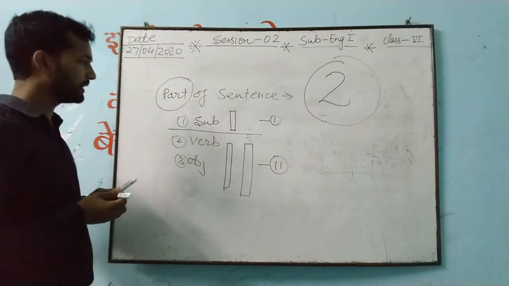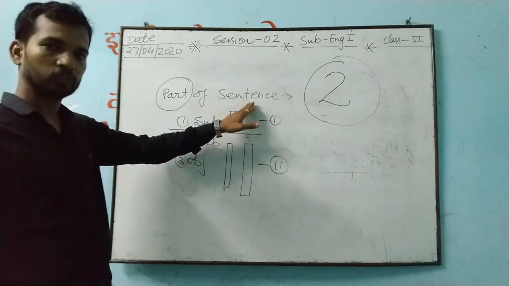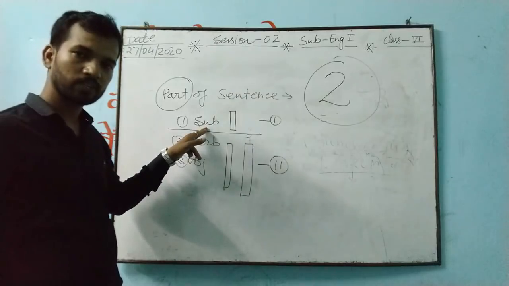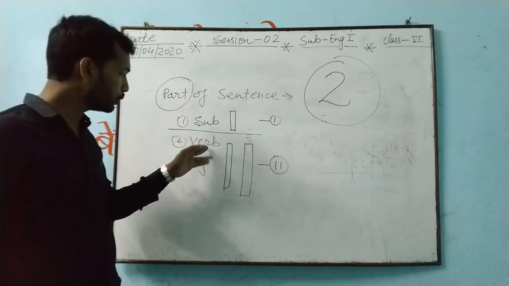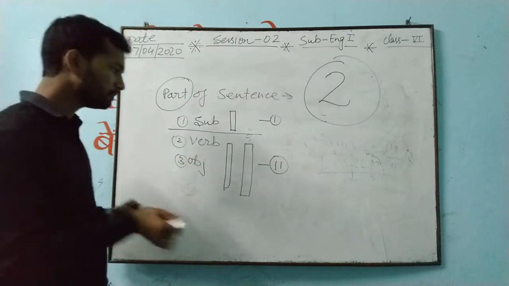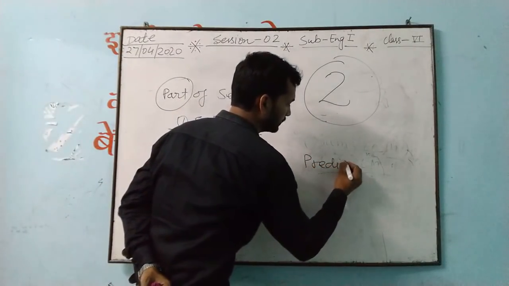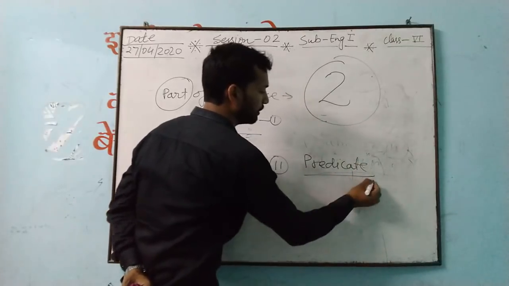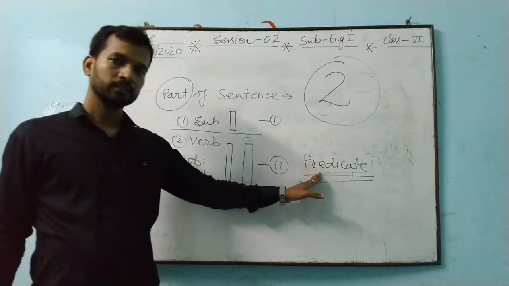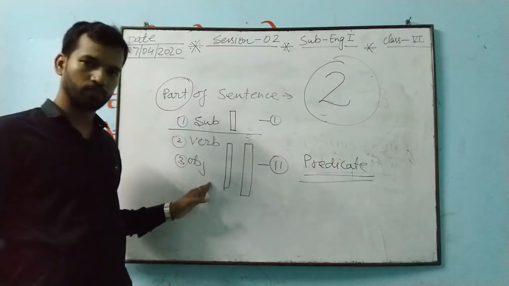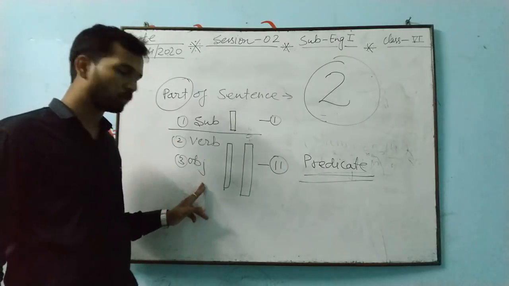Now you may be a little confused about what sir is doing here. If someone asks you to divide the sentence, the first part will be the subject in that sentence, and the second part will be the verb or object. Together, this verb and object, you have heard this word, predicate. Actually, this predicate is a combination of verb and object. In a predicate you will get the verb and also the object.